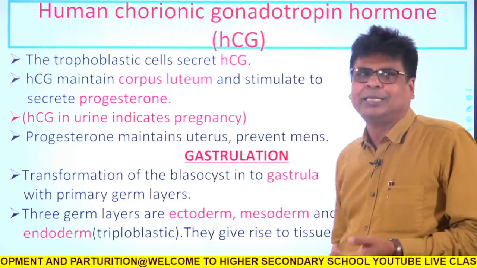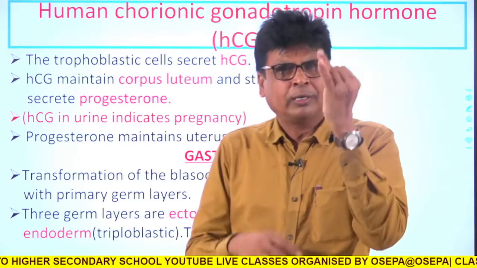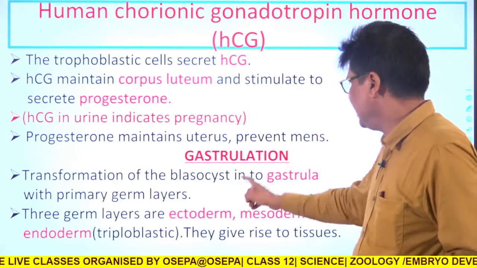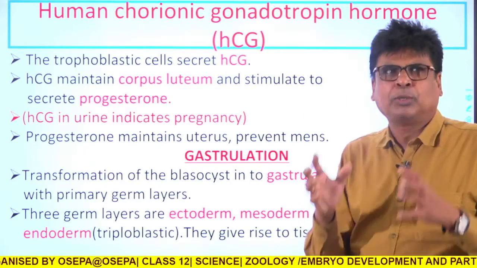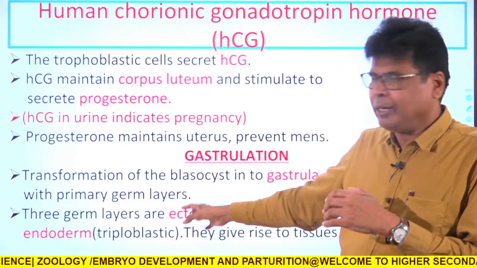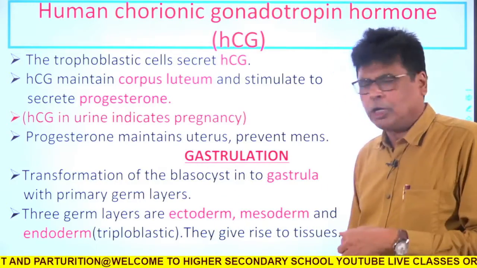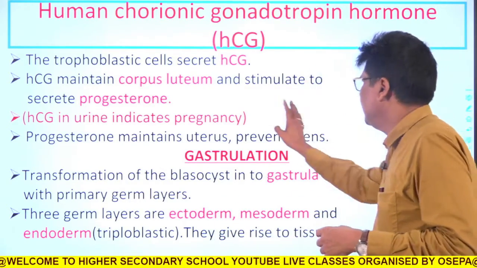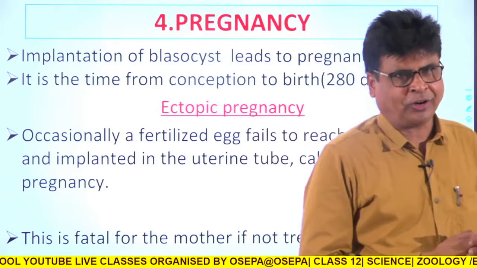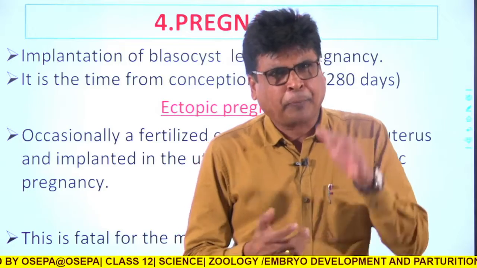The most important thing is gastrulation. So up to this, what I told again: zygote, then cleavage, then morula, then blastula, and finally the gastrula. Gastrula is the most important stage of embryonic development, during which the primary germ layers are produced. They are ectoderm, mesoderm, and endoderm, and they give rise to different types of tissues.